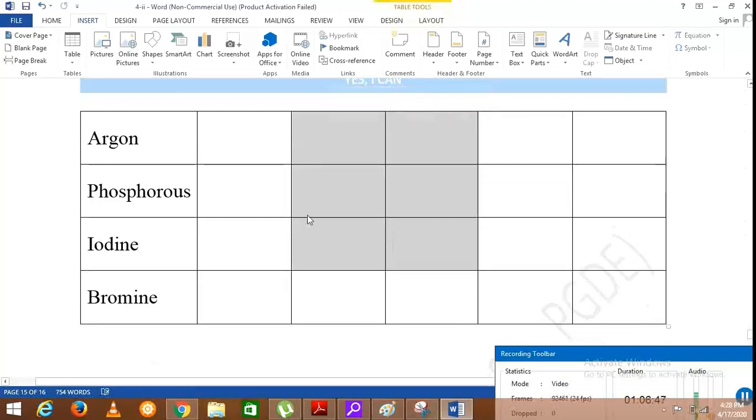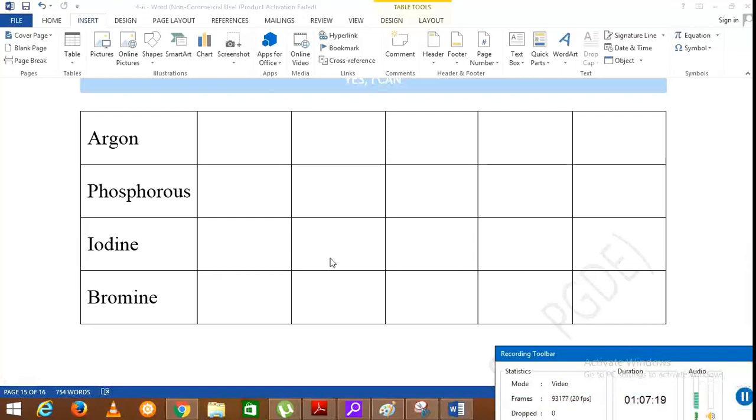Argon is a non-metal and it exists as a gas. Phosphorus is a non-metal and it exists as a gas. Iodine is a non-metal and it exists as a liquid. Bromine, it is a non-metal and it exists as a liquid.